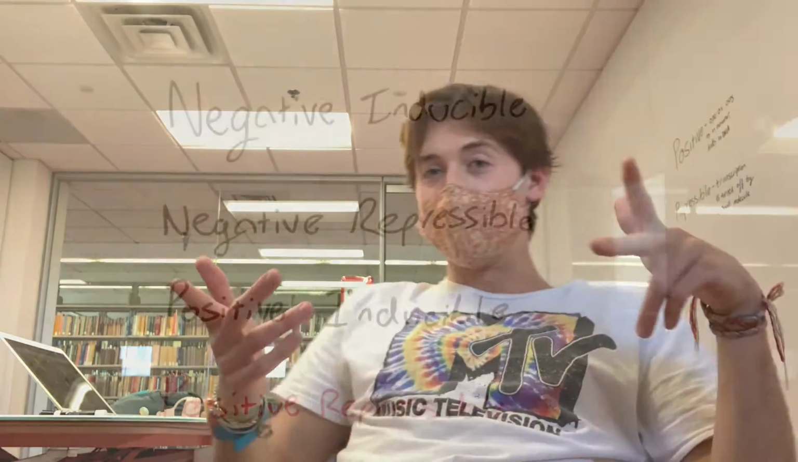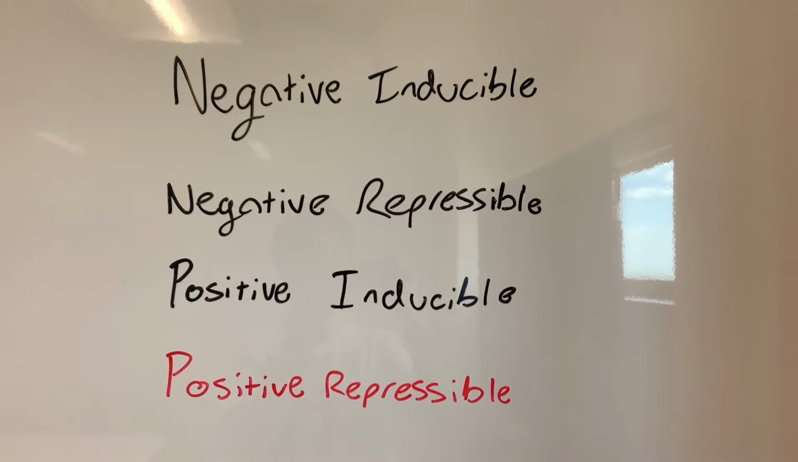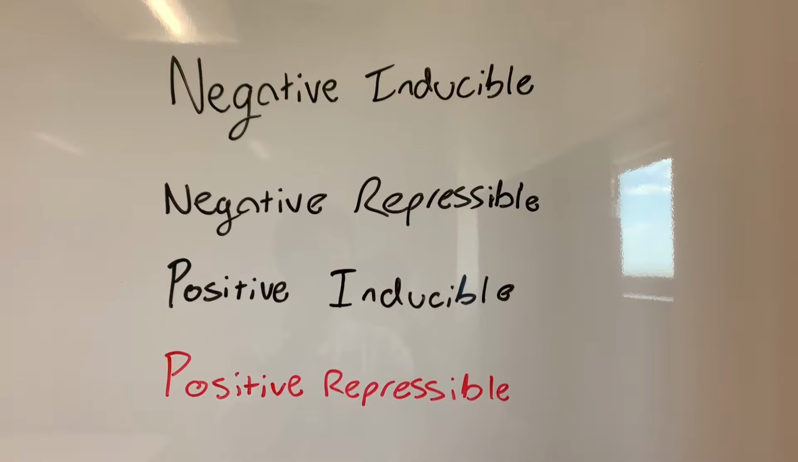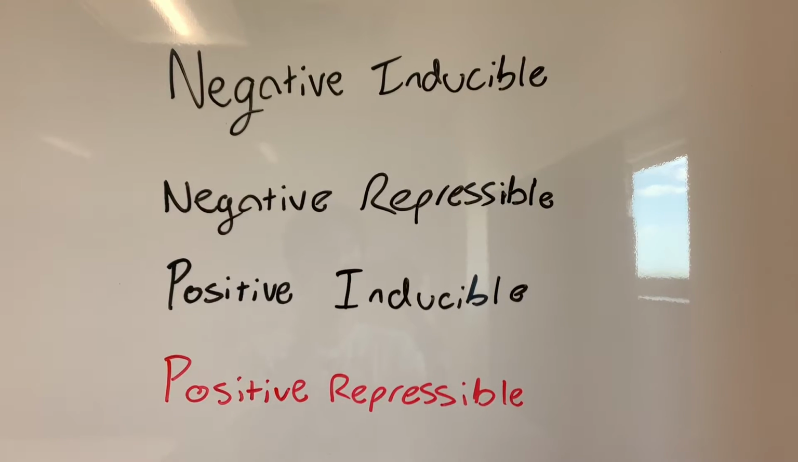Welcome back to another one. In prokaryotes, there are 4 different kinds of transcriptional regulation. These include negative inducible, negative repressible, positive inducible, and positive repressible, which we'll be talking about today.